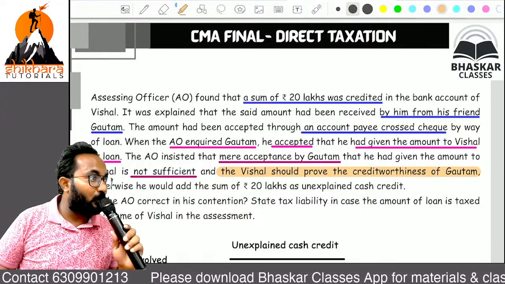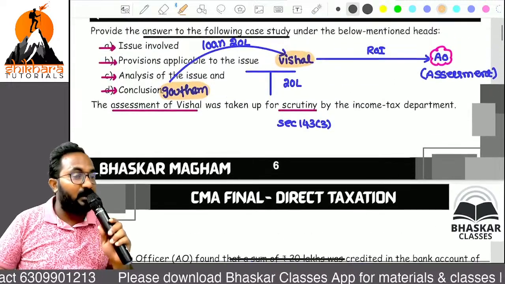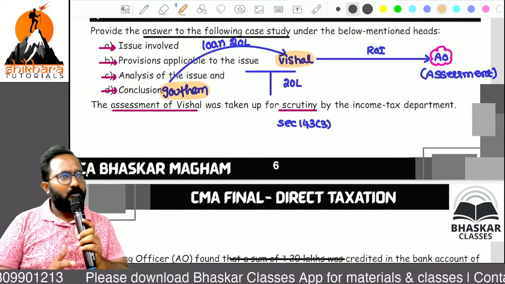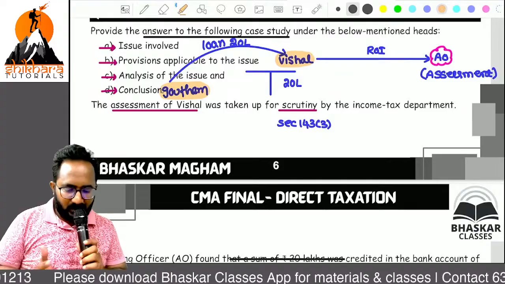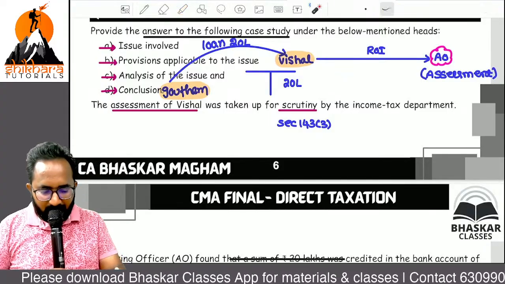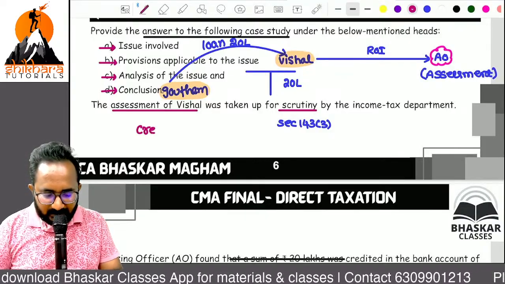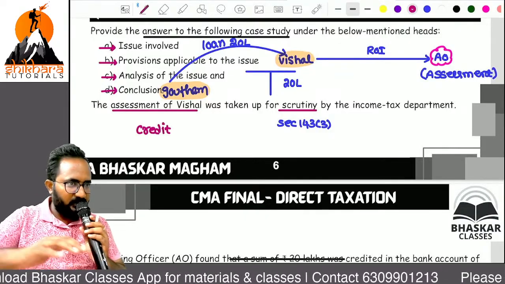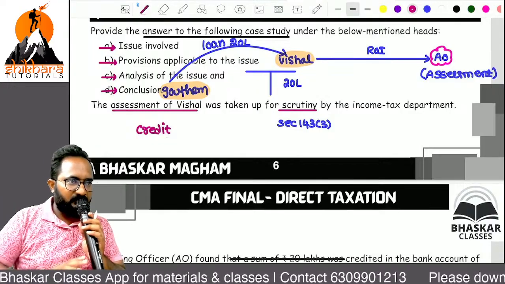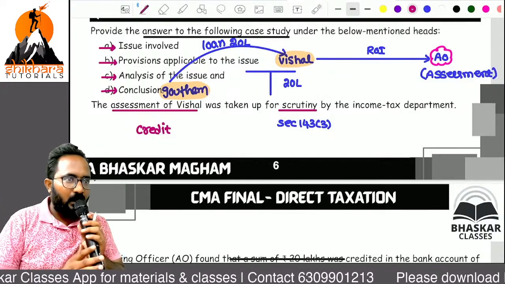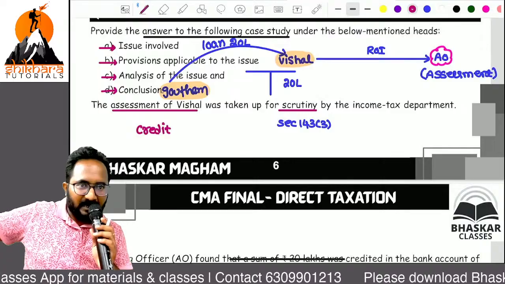Who needs to prove the creditworthiness of the lender? Vishal. The loan given is okay, but how did Vishal take the loan from Gautam? What is the source? What is the creditworthiness of Gautam? Whether his wife is employed, or his father is a businessperson, or he has any resources from the past 10 years.